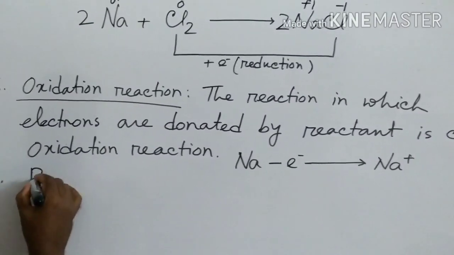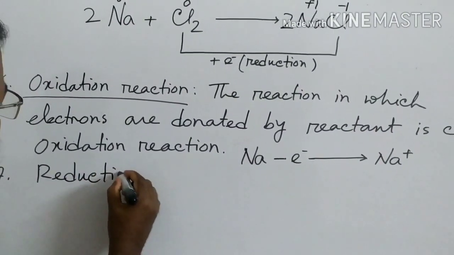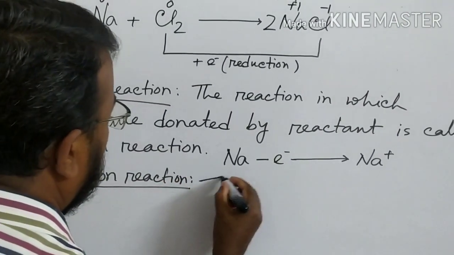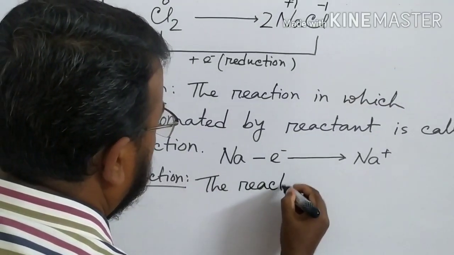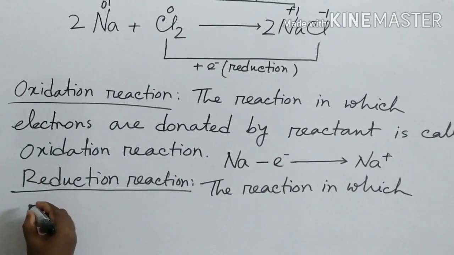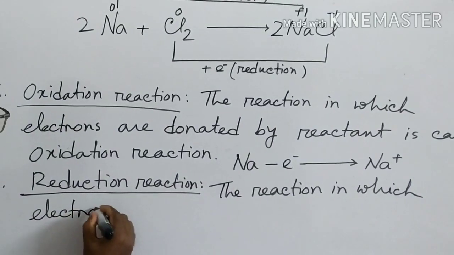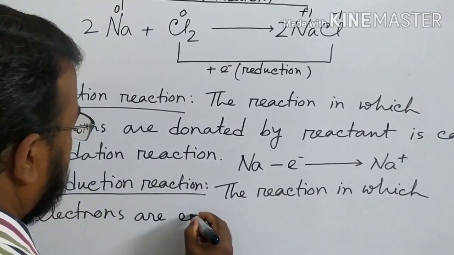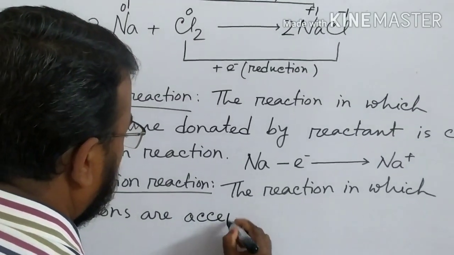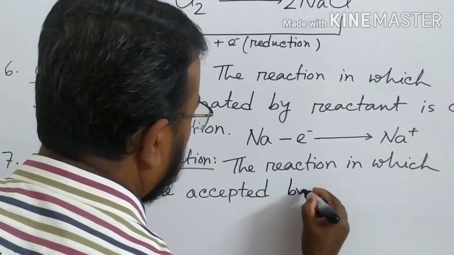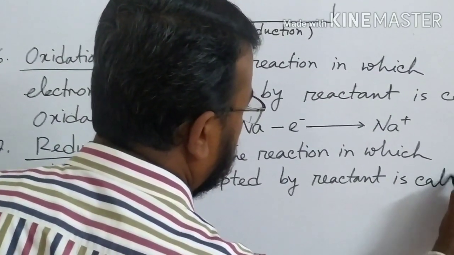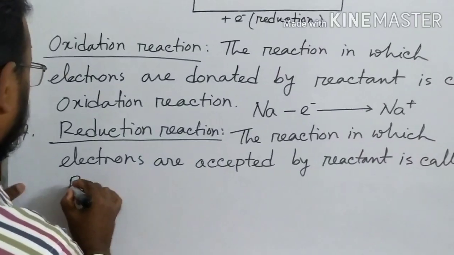Number 7, the reduction reaction. The reaction in which electrons are accepted by reactant is called reduction reaction.